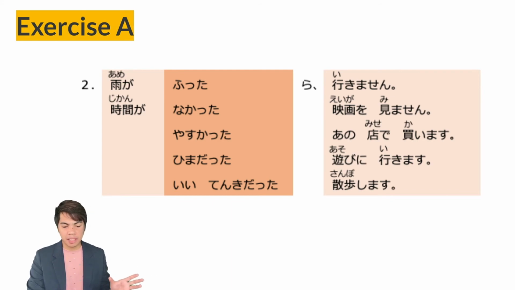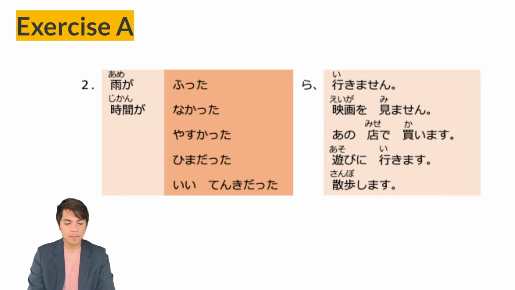If I don't have time, eiga o mimasen, I won't watch a movie. Next line, yasukattara ano mise de kaimasu. So from the adjective yasui, yasukattara, if it's cheap, ano mise de kaimasu, I will buy at that store.